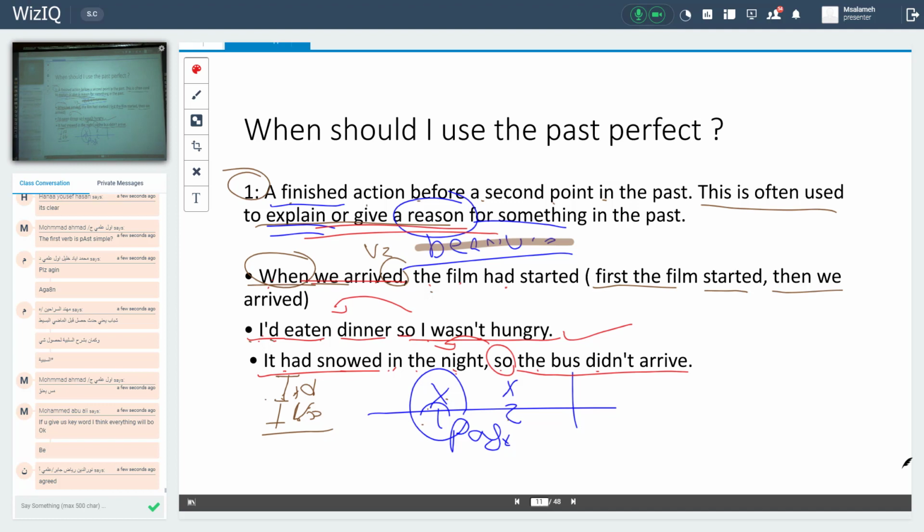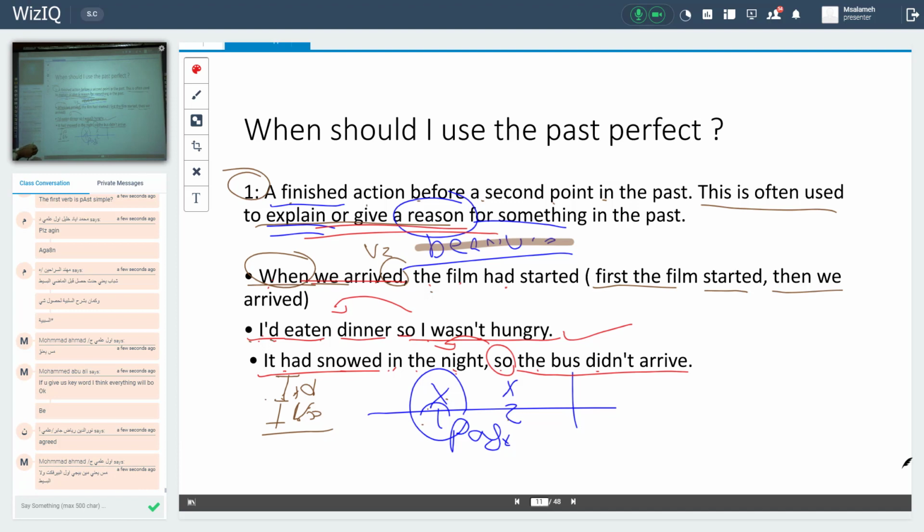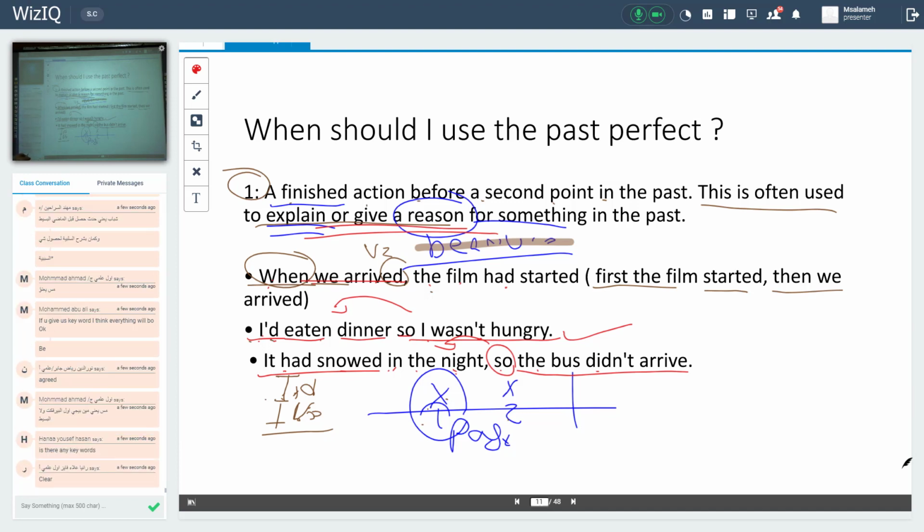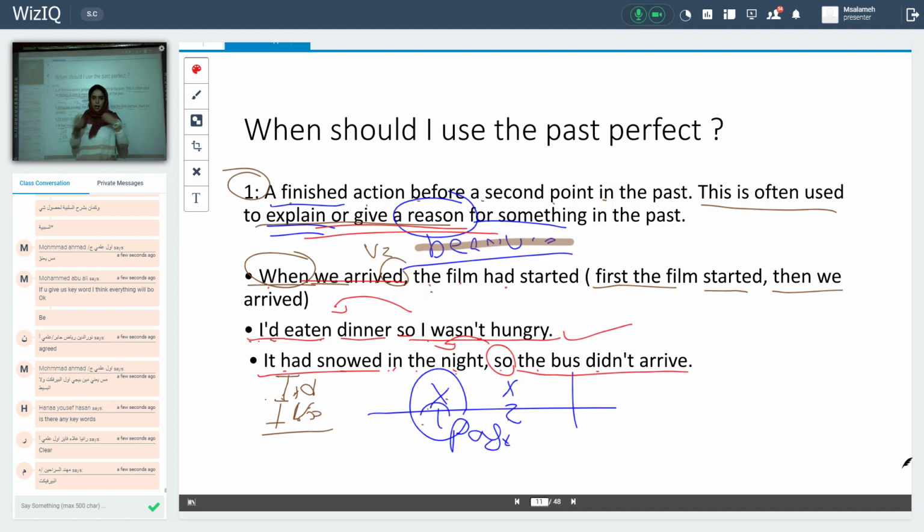I will give you keywords, okay? It's easy. Actually I have two parts, main and dependent. One of them should be in the past perfect tense. The other one should be what? Simple past, because my whole sentence from the beginning to the end should be in the past tense. In one part I should use past perfect and the other part what? Simple past.